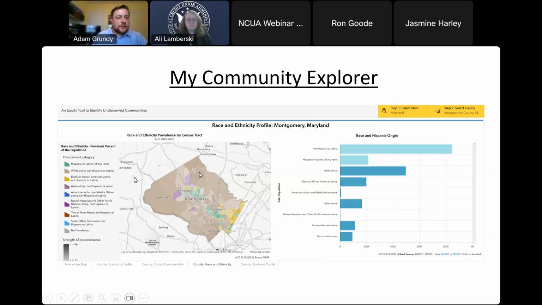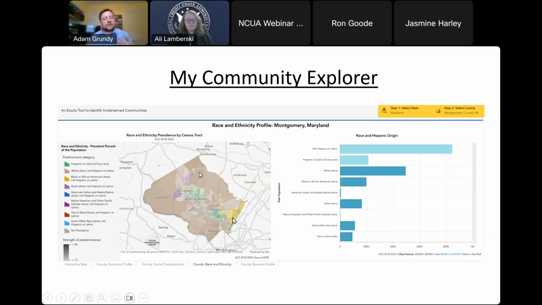So if I was honing in on the Hispanic or Latino population for this particular county, you can see exactly where these populations are located, which is mostly in the middle of Montgomery County, Maryland. If I was targeting people such as Black or African American, you can see that's closer to the DC line of Montgomery County, Maryland.